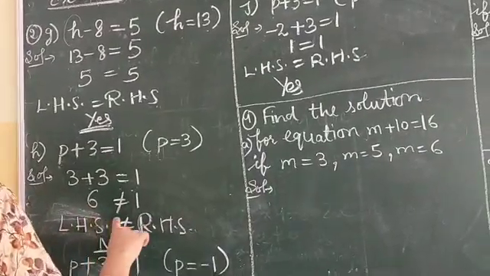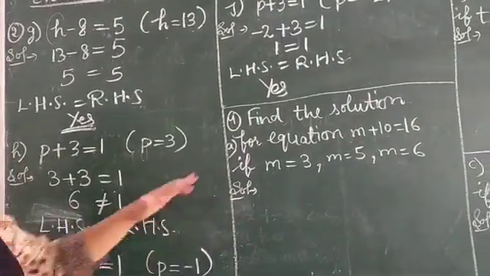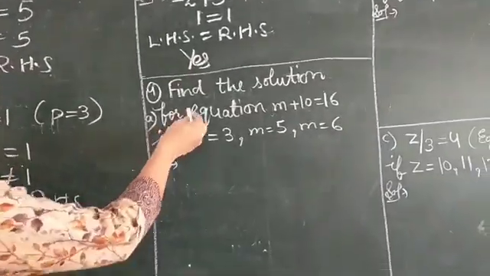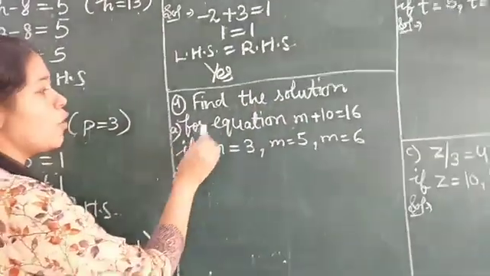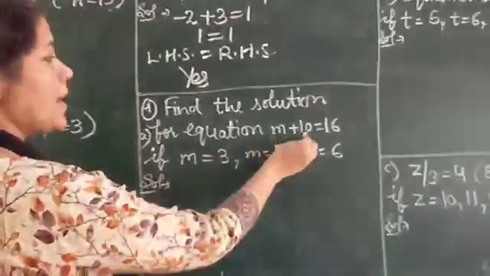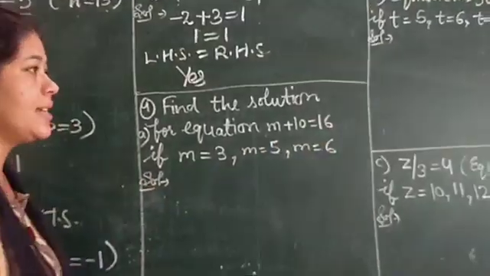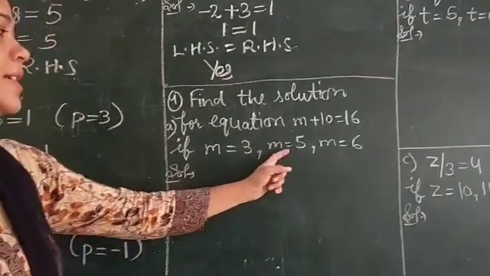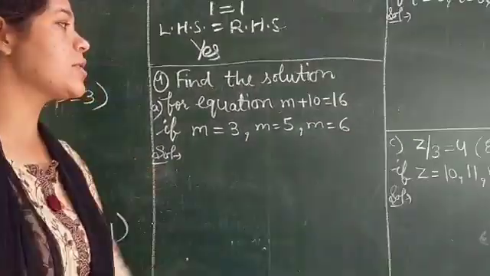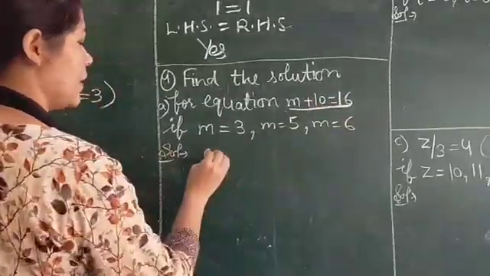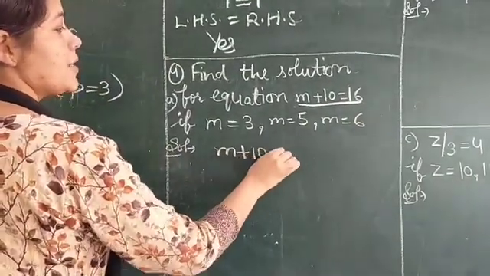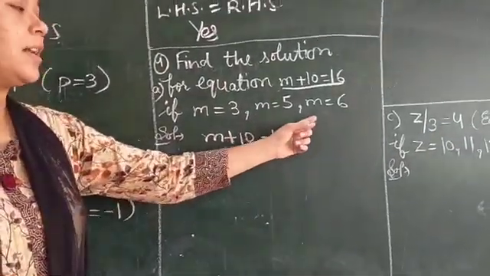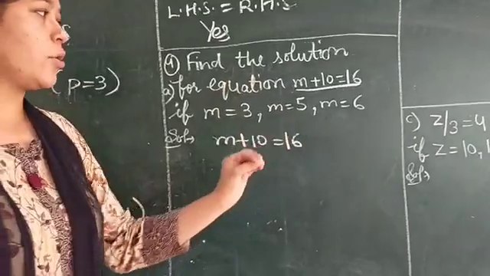Okay, now we are starting the fourth question here. Then after the fourth we will do the third question. Fourth question is: find the solution for the equation m plus 10 is equal to 16 if m is equal to 3, m is equal to 5 and m is equal to 6. Now this equation is given, m plus 10 is equal to 16. You have to find the solution. There are three solutions given. You have to find the correct solution.